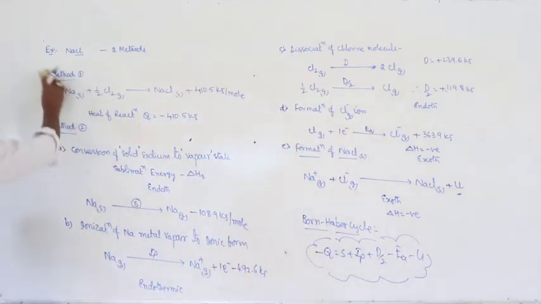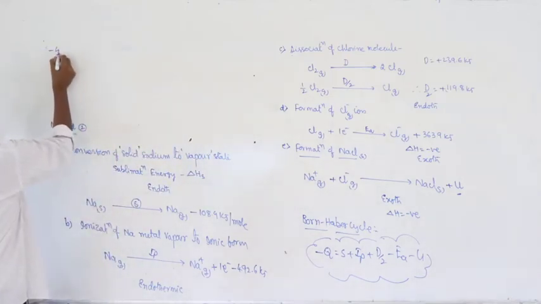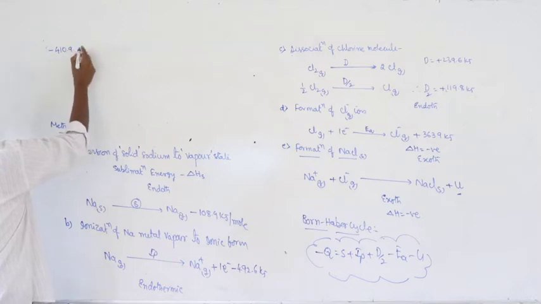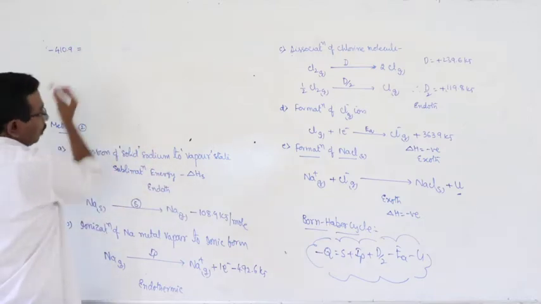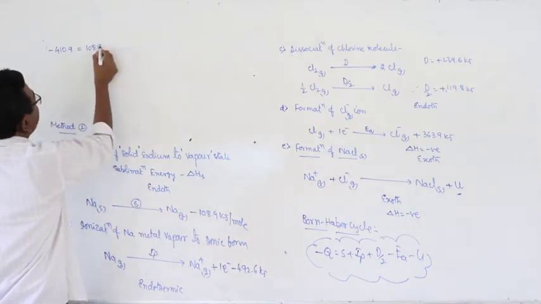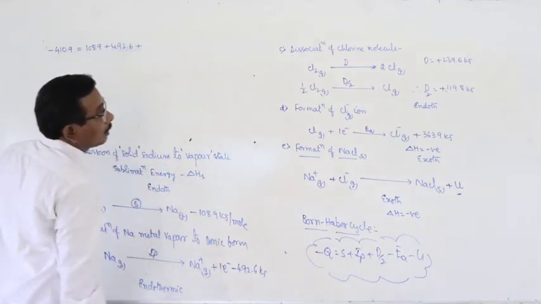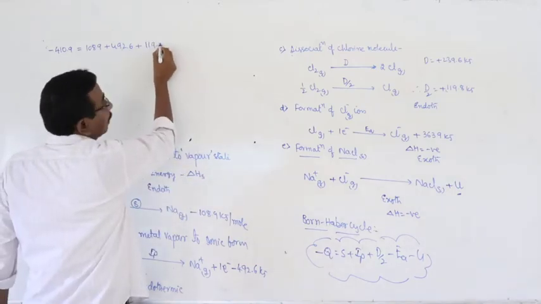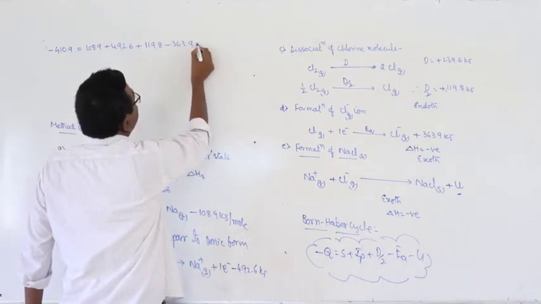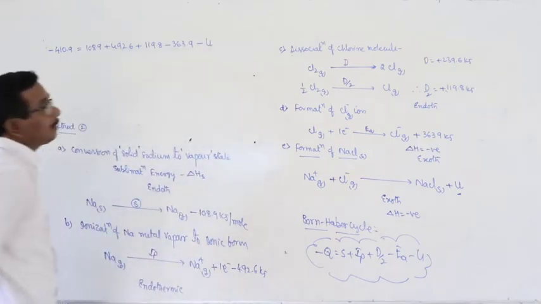Okay. And now minus Q is equal to minus 410.9 kilojoules, and sublimation energy is 108.9 plus 492.6 plus 119.8 minus 363.9 minus lattice energy.